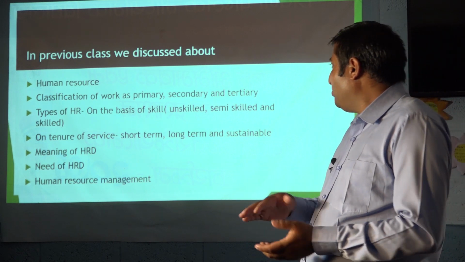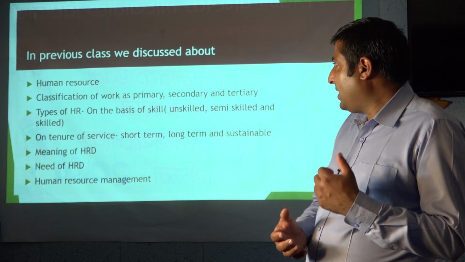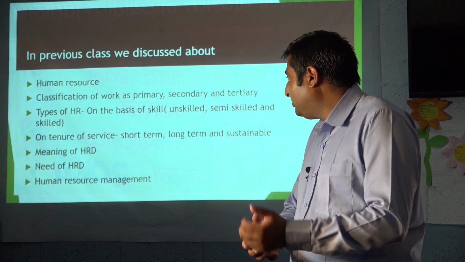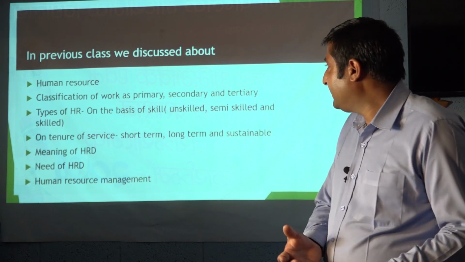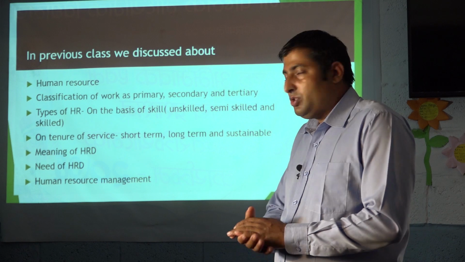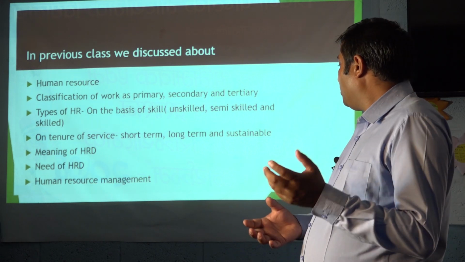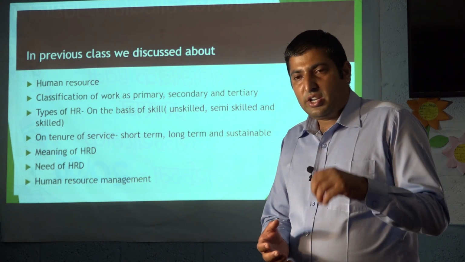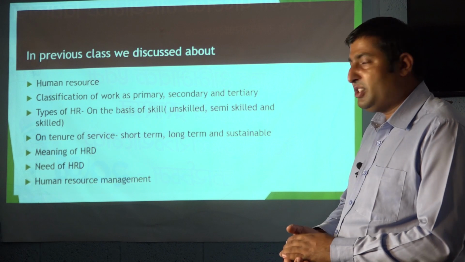Not only on the basis of skill, human resource can also be categorized by the tenure of service, defined as short-term, long-term and sustainable human resource. Short-term human resource is used for short-term needs of the nations.